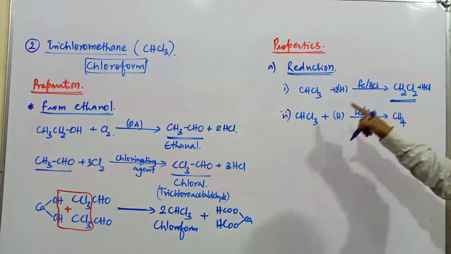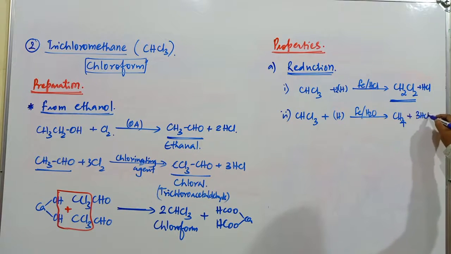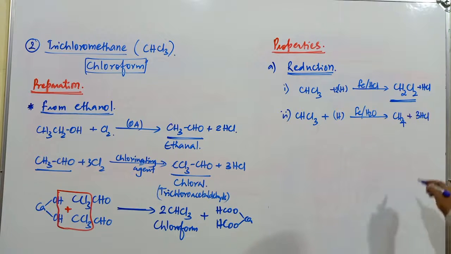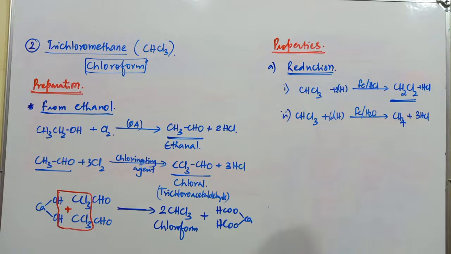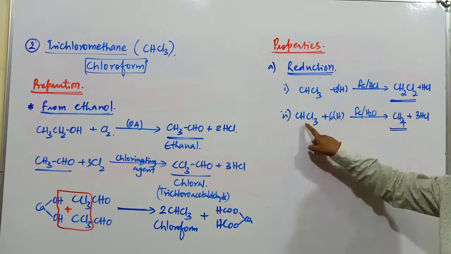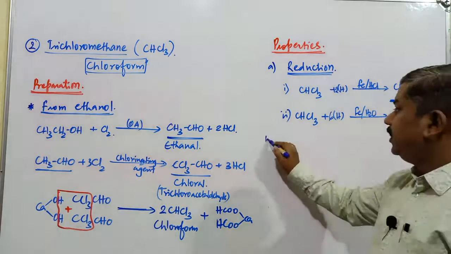Addition of hydrogen, 3 chlorine atoms are removed, resulting in the formation of 3 moles of HCl. Here it takes 6 moles of nascent hydrogen. The main compound is methane, the ultimate product obtained by the reduction of chloroform. So these two are reduction reactions.